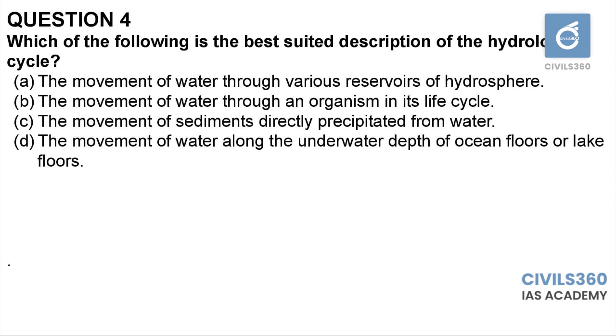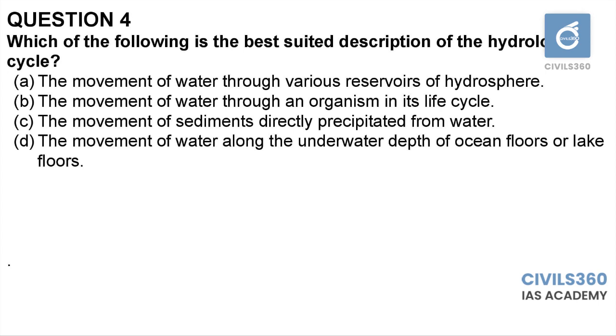It basically mentions the water cycle itself. So you have to just identify which of the following statement best describes the water cycle. Water cycle includes all the corresponding water and the different forms of water like ice, water vapor and water itself. So the answer should be the best suited one.